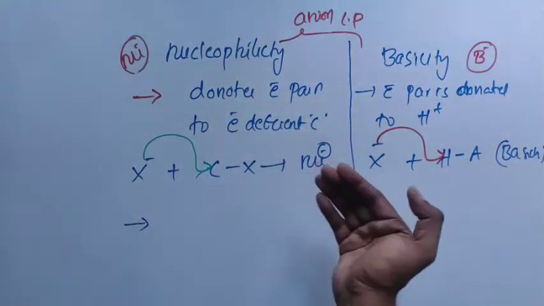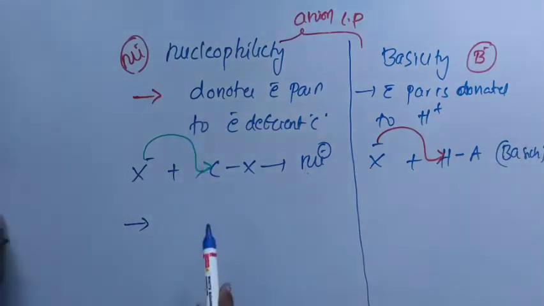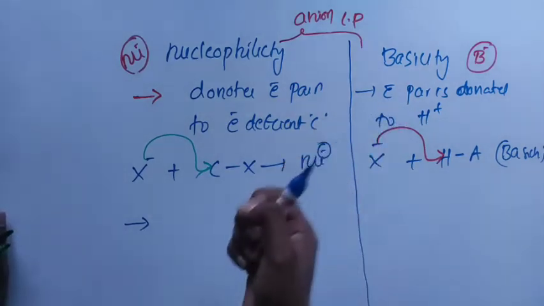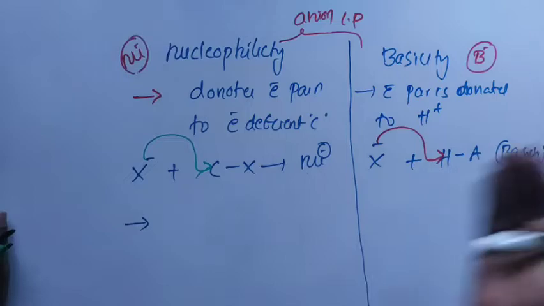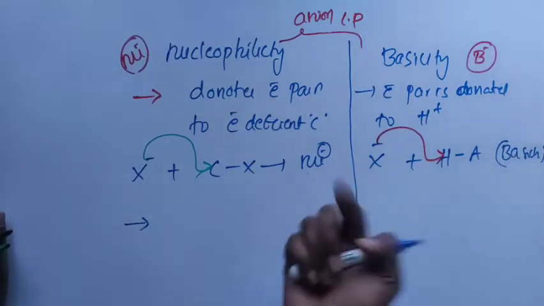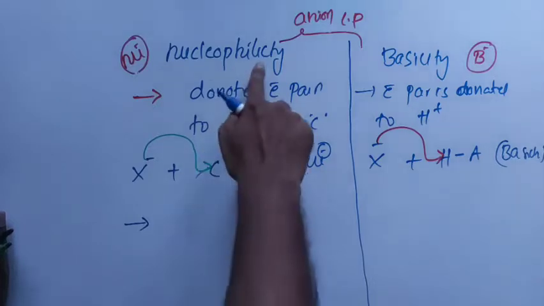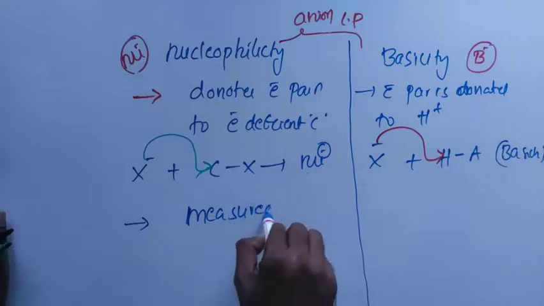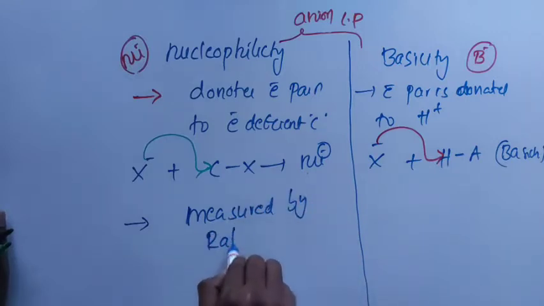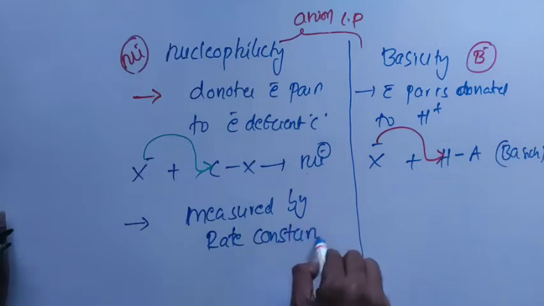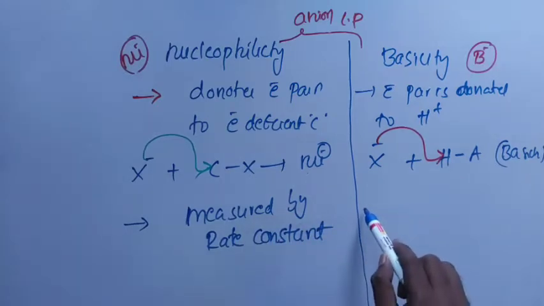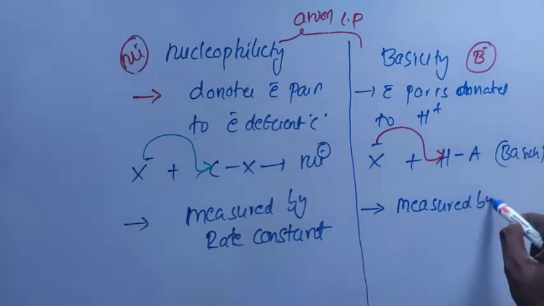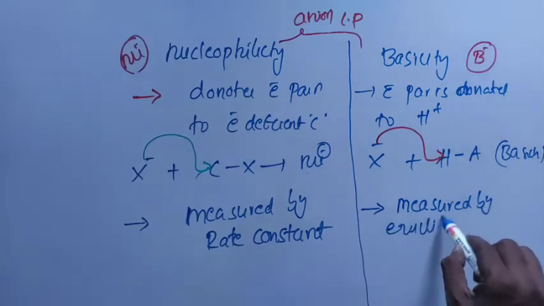Now if you dig deeper, nucleophilicity is measured. You need to measure the strength of the nucleophile. Just like we measure the intelligence of students with marks, with GPAs, we also should measure the tendency, the capacity, the strength of the nucleophile. Nucleophilicity is measured by rate constant, whereas basicity is measured by equilibrium constant.